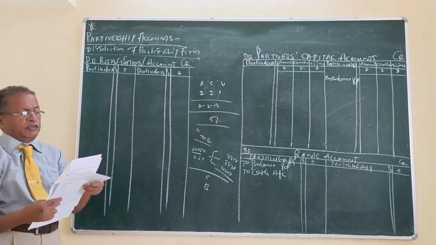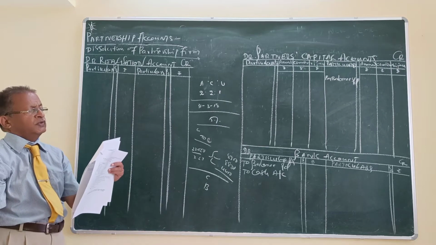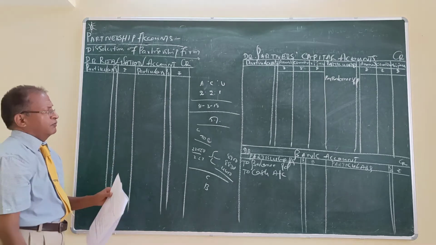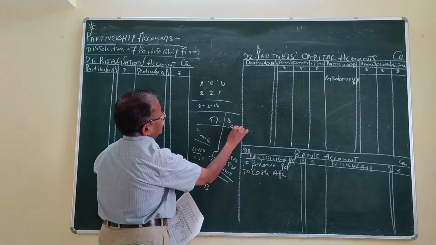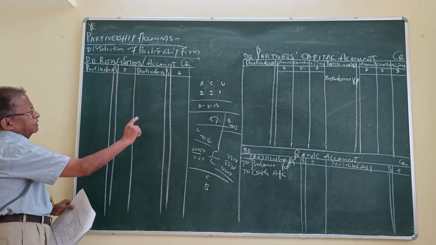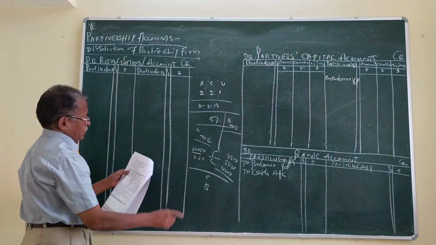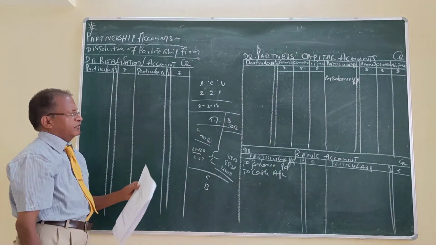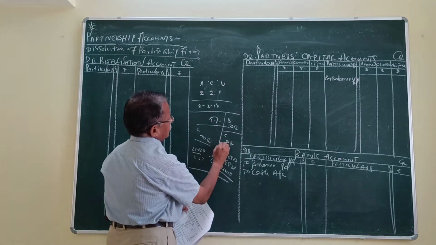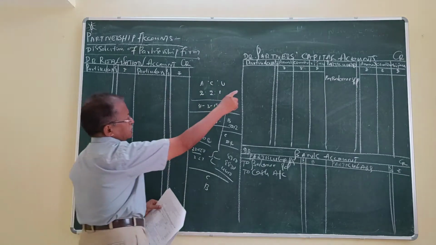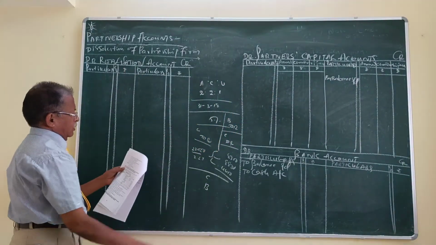Next, adjustments. A. Assets realized: debtors 24,000, bills receivable 4,000, investment 15,000, machinery 22,000. For that, the entry is bank account debit to realization account. Therefore, in the bank account, to realization account, and in the realization account, by bank account. Chandru took over the furniture. For that, the entry is Chandru capital account debit to realization account. Therefore, in the Chandru capital account, to realization account, and in the realization account, by Chandru capital account.